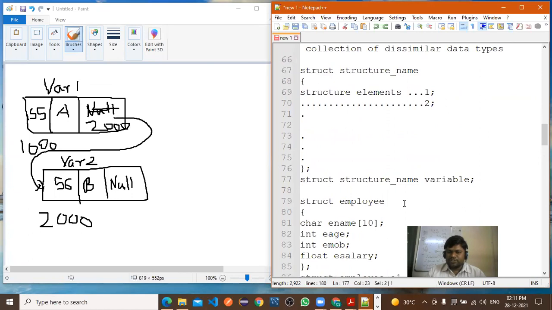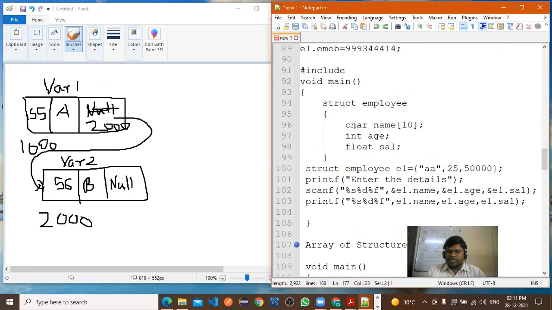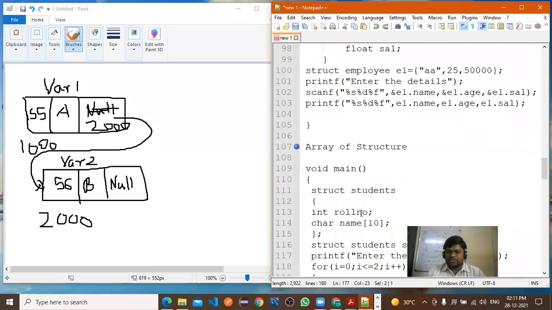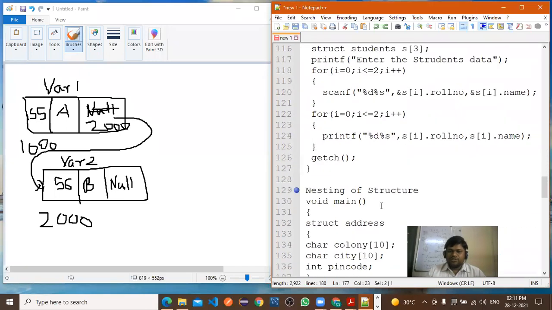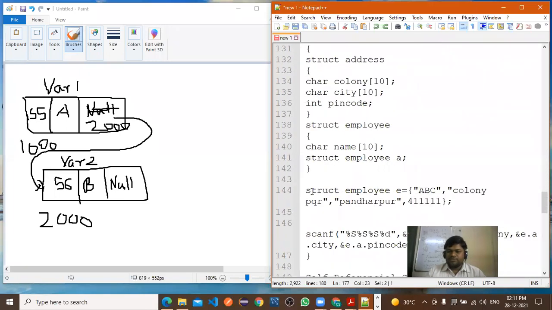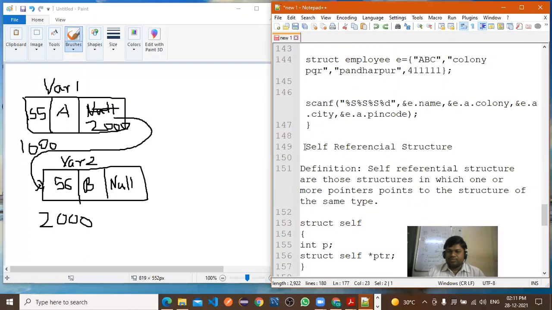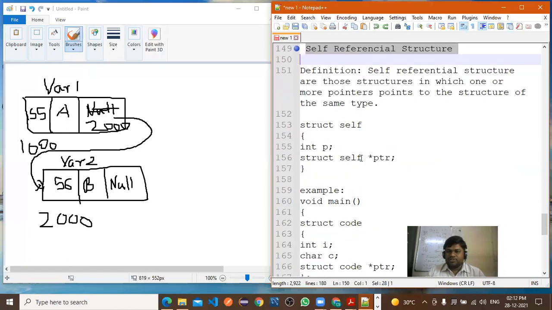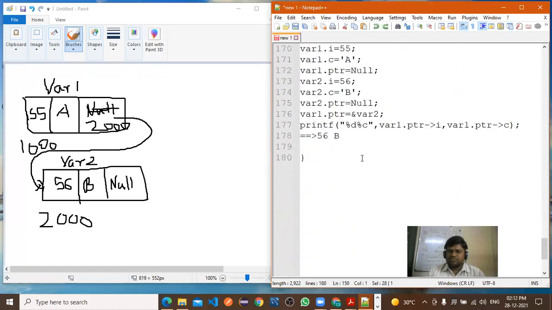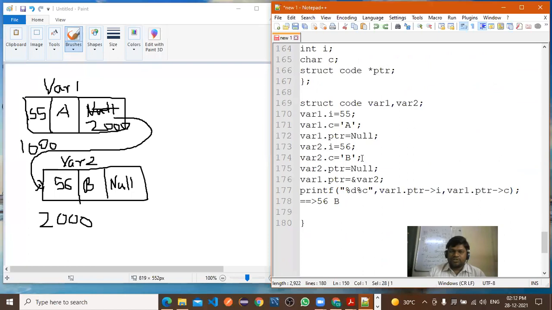Syntax of a structure we discussed. Next, simple program regarding the structure we discussed. Array of structure. Next is the nesting of a structure. And after that, very important concept we discussed here, that is the self-referential structure, right? Any queries, any question up to this? You can ask.